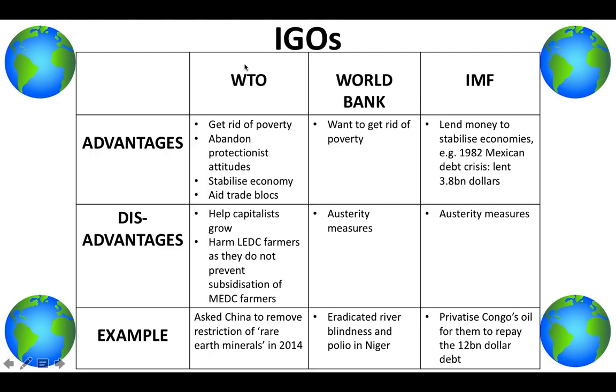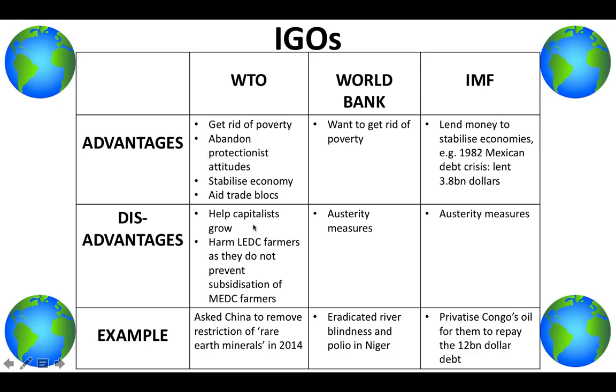And now we've got IGOs. You don't need to know such detail about them, but you need to know just the basics, the advantages, disadvantages, and an example of what they have done to contribute to an increase in globalization. So the WTO, advantages of them is that they want to get rid of poverty, they want to abandon protectionist attitudes, they want to stabilize the economy, and they want to help trade blocs function.